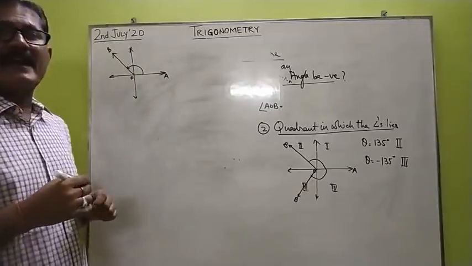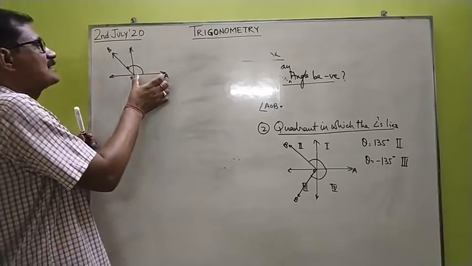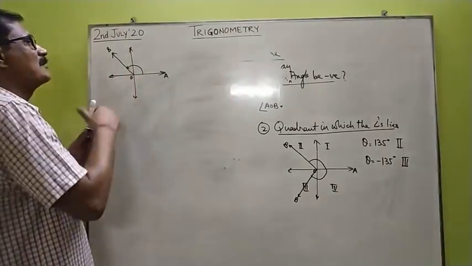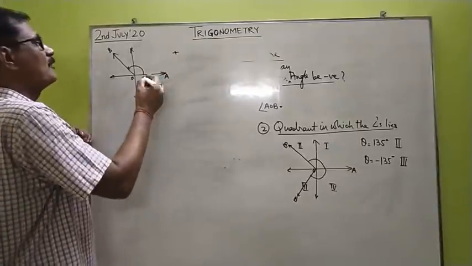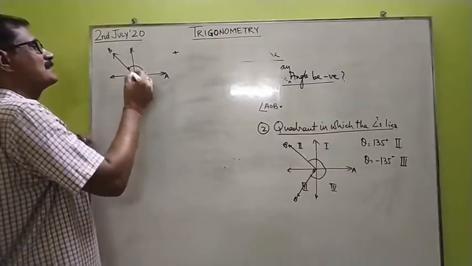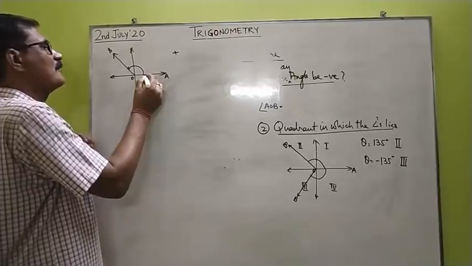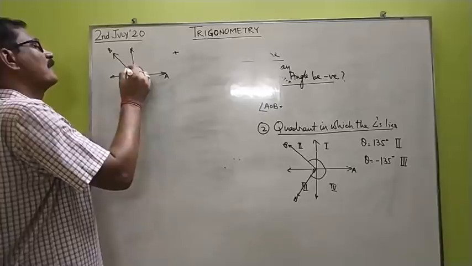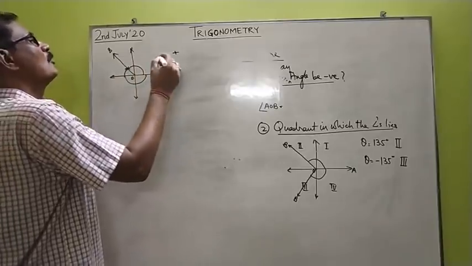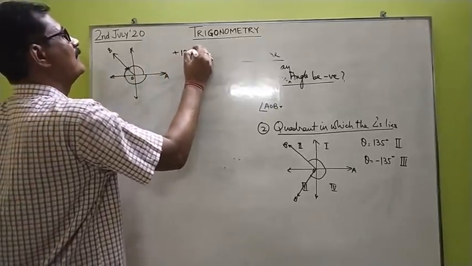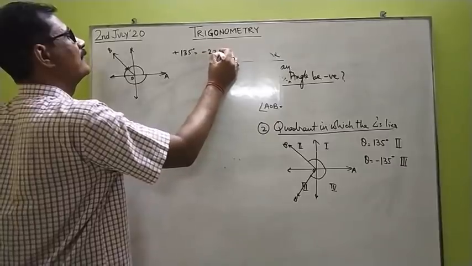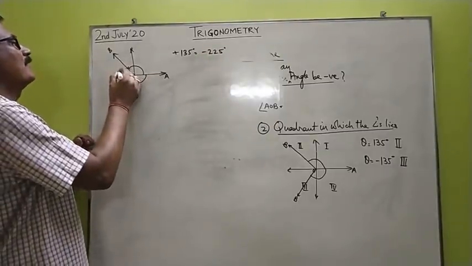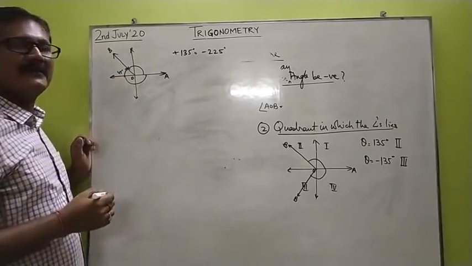Now can you tell me another angle which will have the same initial side OA and the terminal side OB? Yes, we can, because here the angle has been rotated in the positive direction. Now if we rotate clockwise starting from OA to reach the same terminal side, you can see that it is 180 and another 45 to reach up to here. So the coterminal angle to plus 135 will be minus 225 degree, because 180 plus 45 makes 225.